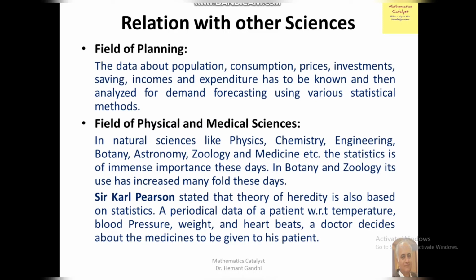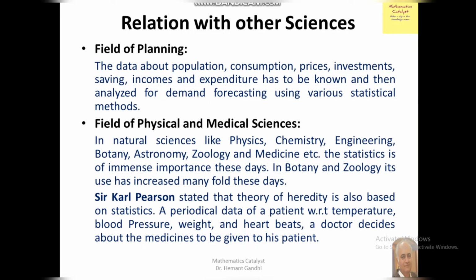Next is the field of planning. The data about population, consumption, prices, investments, savings, incomes, and expenditure has to be known and then analyzed for demand forecasting using various statistical methods. Field of physical and medical sciences. Nowadays, everyone is using statistics in the physical and medical sciences, in natural sciences like physics, chemistry, engineering, botany, astronomy, zoology, and medicine, etc. Statistics is of immense importance these days.